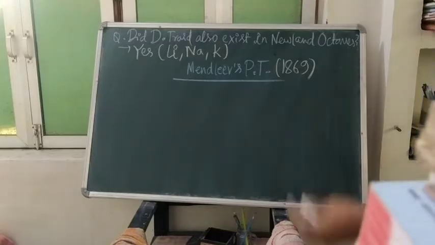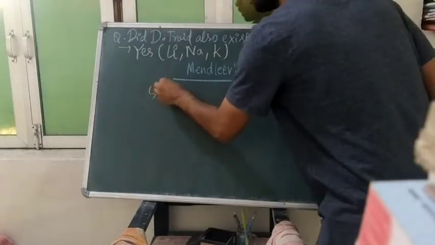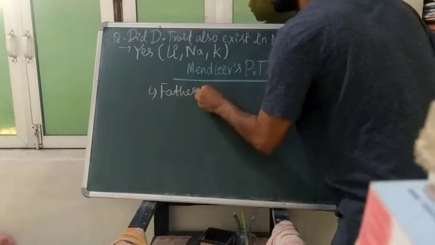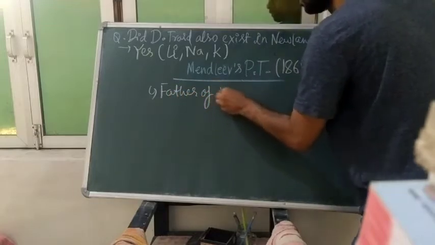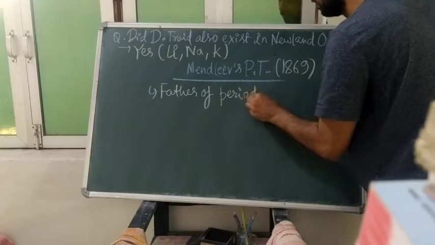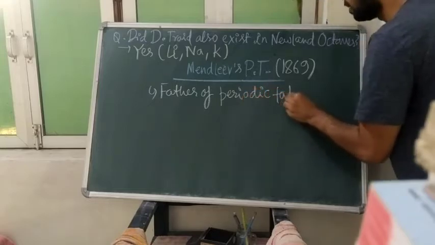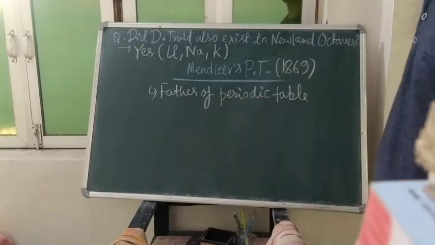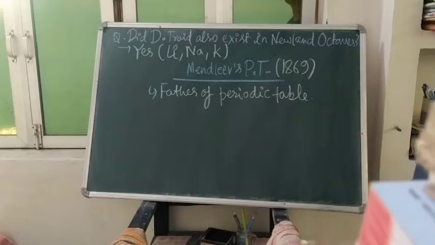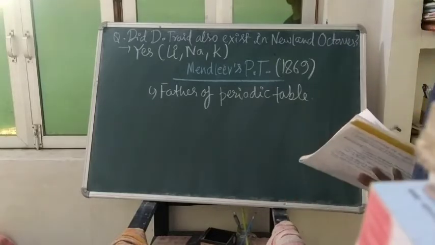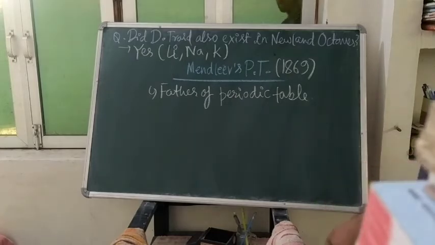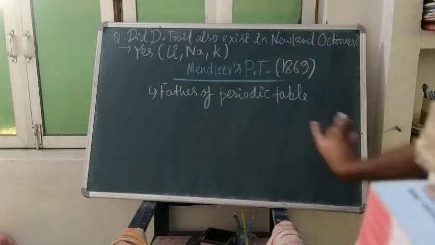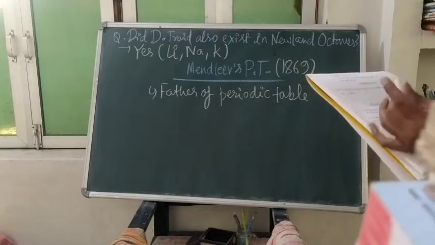And the credit of that classification of the periodic table goes to Mendeleev, and he is known as the father of the periodic table. Please remember this, that the question can be asked in this way also: who is the father of the modern periodic table? So your answer will be Moseley.